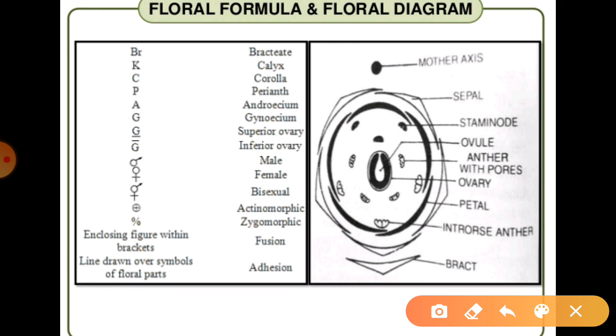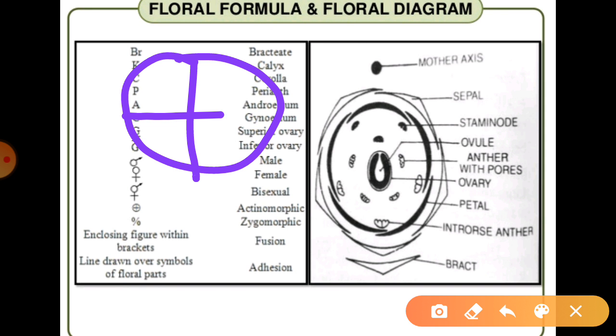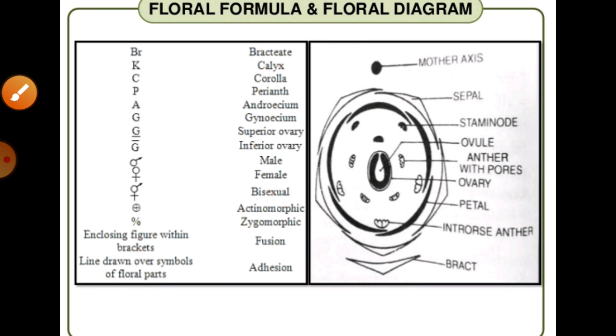Sometimes we don't understand this actinomorphic and zygomorphic. Anybody can recall the previous topic about symmetry. On the basis of that symmetry, these flowers are known as actinomorphic. The symbol of actinomorphic, as we know, is a circle like this, and zygomorphic is the percentage symbol. So these are the different symbols which always help us identify such types of structure in that flower.